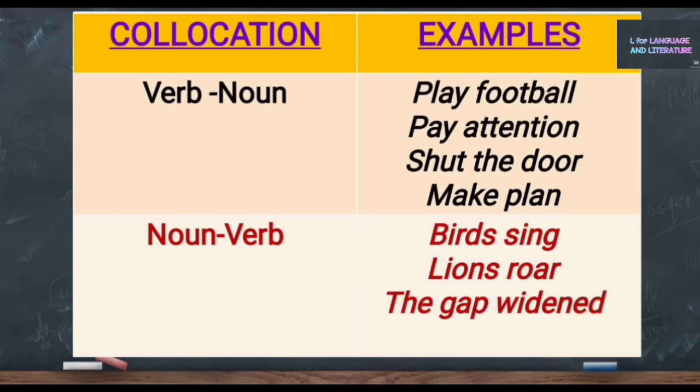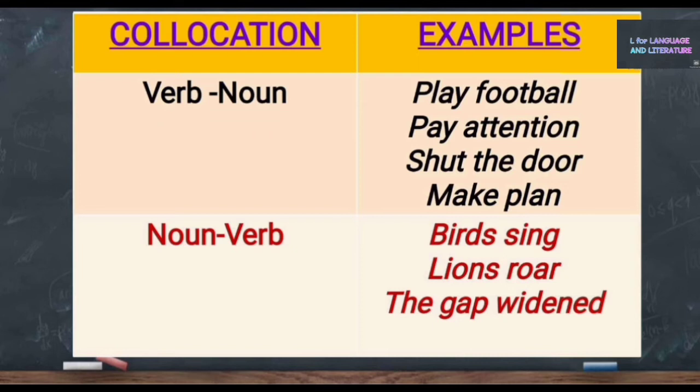Here are some examples for each type of collocation. First one, verb-noun collocation. Look at the examples given here: play football, pay attention, shut the door, make a plan. In all these examples, you can see a verb followed by a noun. Such collocations are called verb-noun collocations.